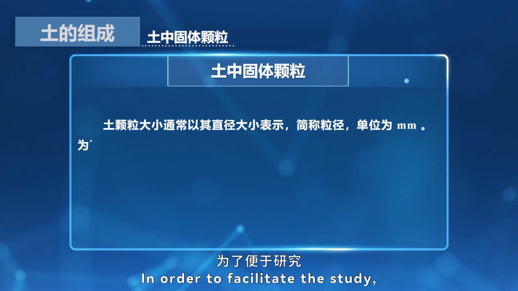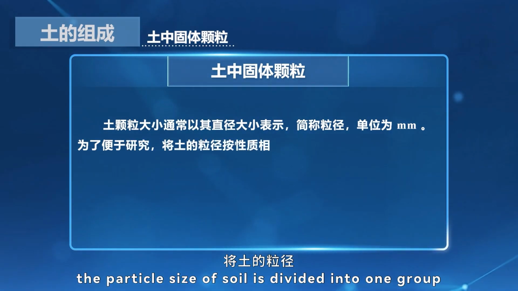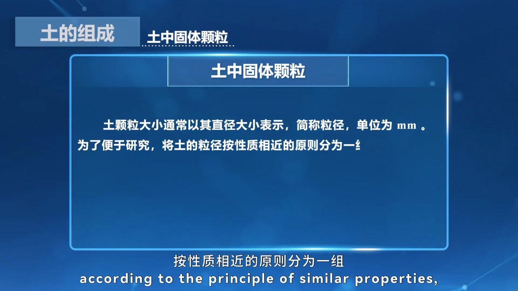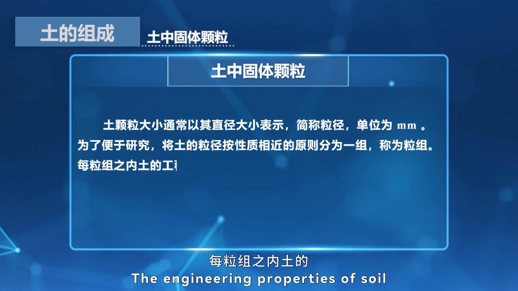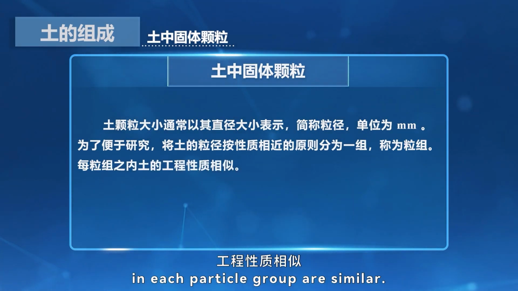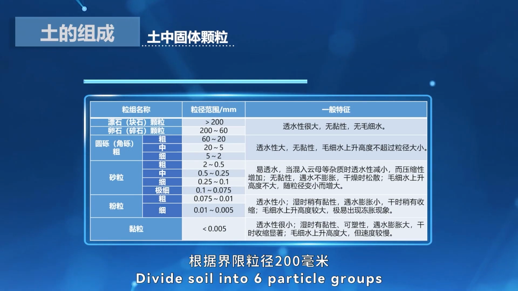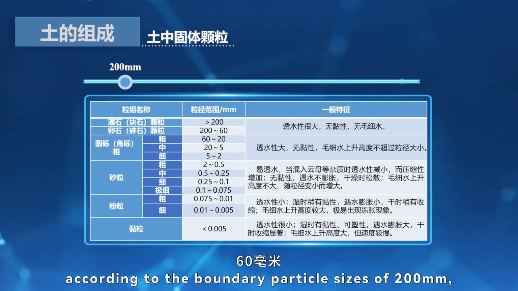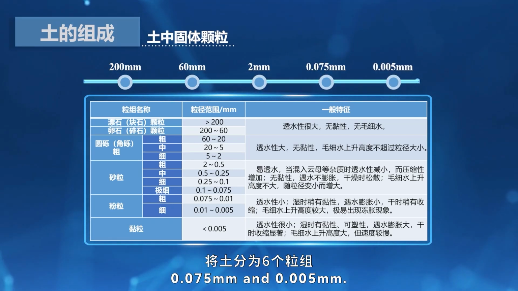In order to facilitate the study, the particle size of soil is divided into groups according to the principle of similar properties, which is called particle group. The engineering properties of soil in each particle group are similar. The commonly used division of soil particle groups divides soil into 6 particle groups according to the boundary particle sizes of 200 millimeters, 6 millimeters, 2 millimeters, 0.075 millimeters, and 0.005 millimeters.